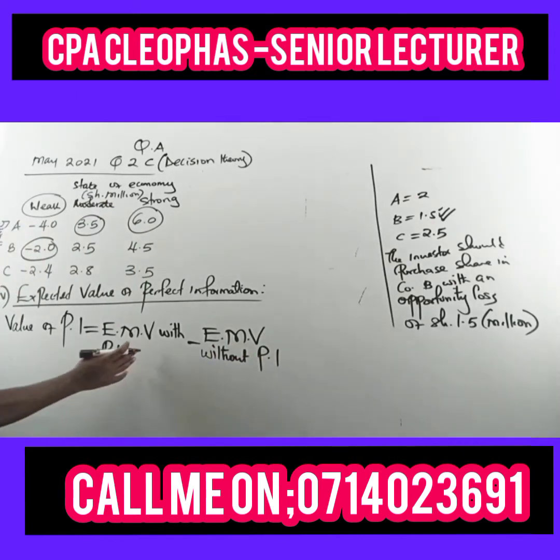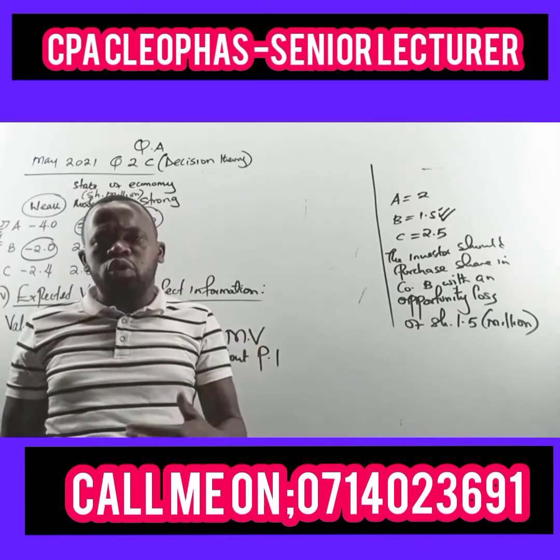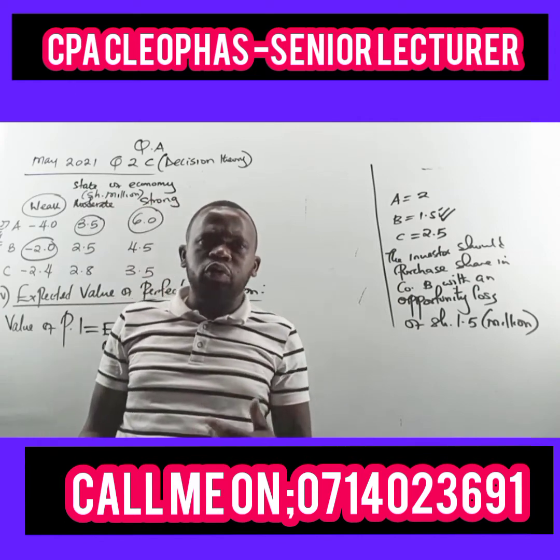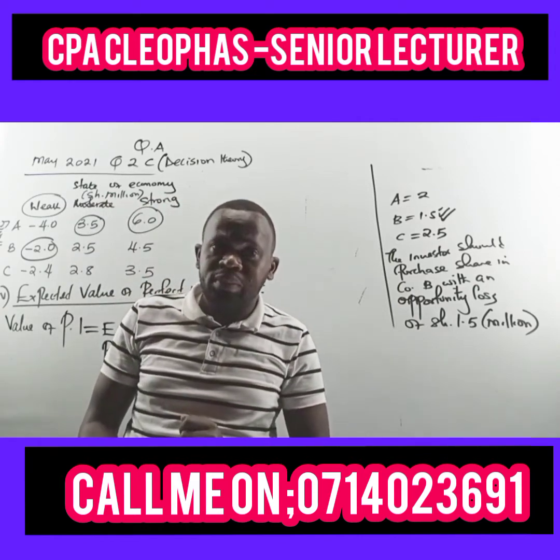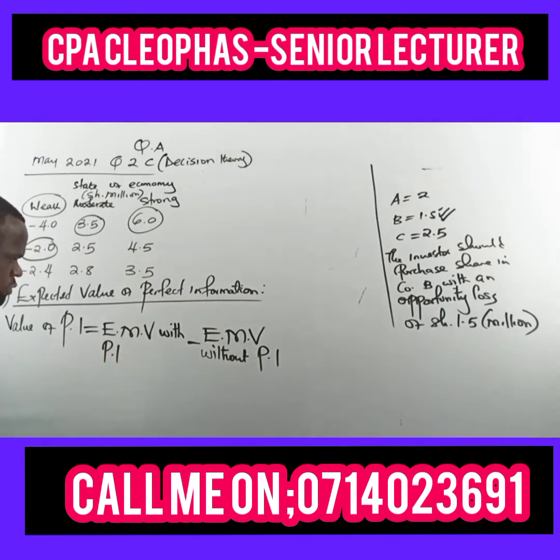Now let's get the expected monetary value with perfect information. Whenever you hear of expected, there must be probability. Anything expected has chances of occurrence. That's why in the question we are given the probabilities.